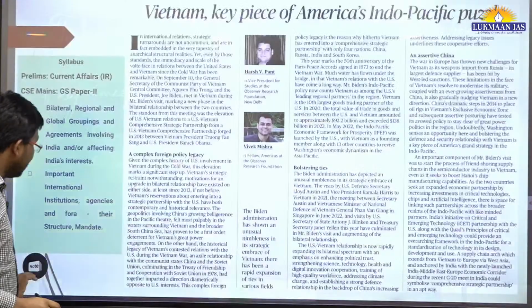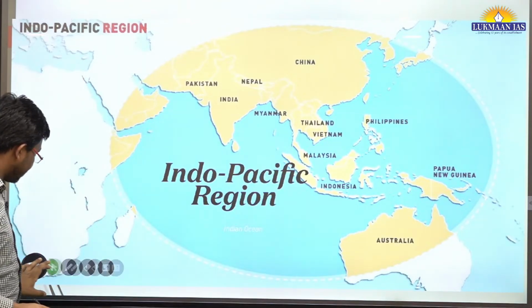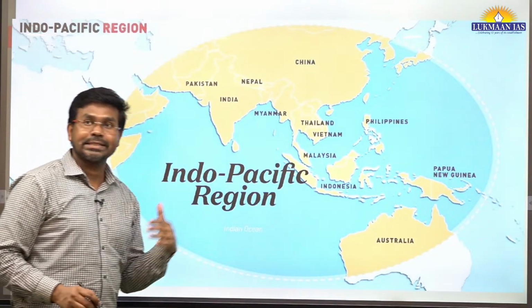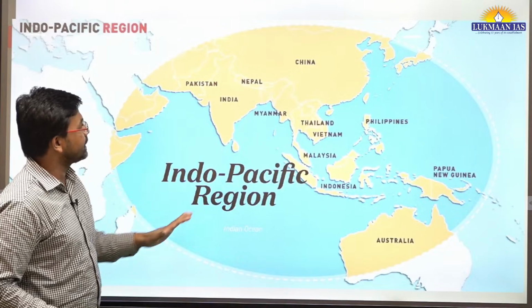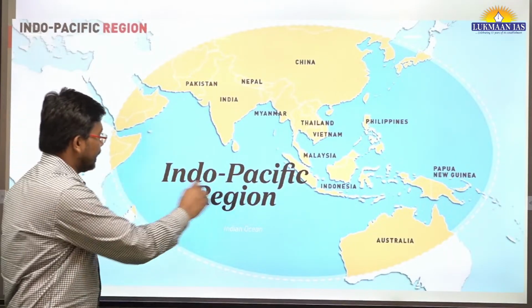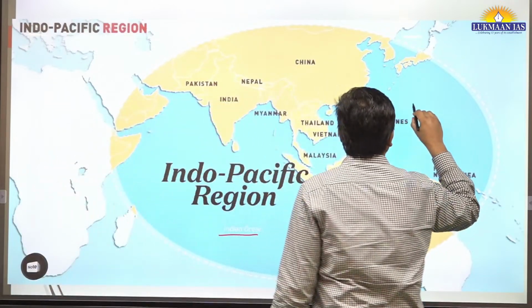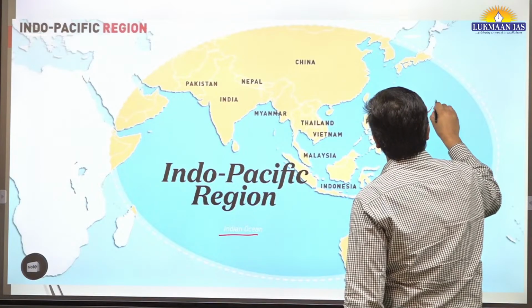So basically, let us quickly understand where the Indo-Pacific region is. The region that we can see over here showcases the Indo-Pacific region. Why Indo-Pacific? Because here we are talking about the Indian Ocean, and this Indian Ocean is connected with the Pacific Ocean.